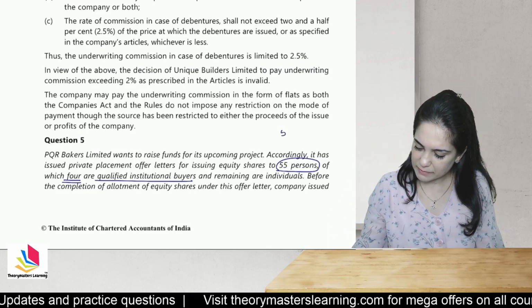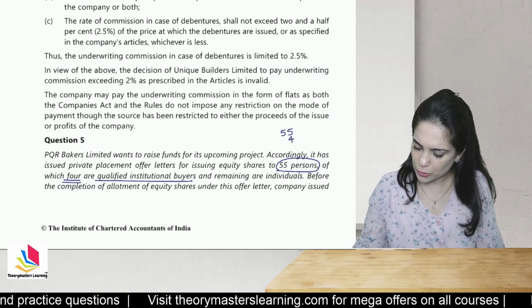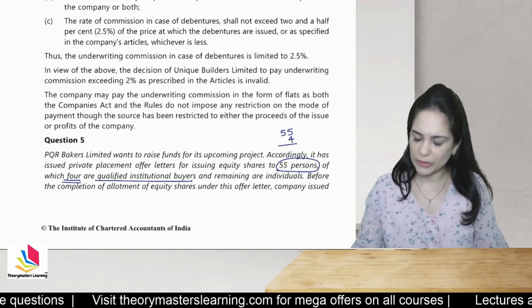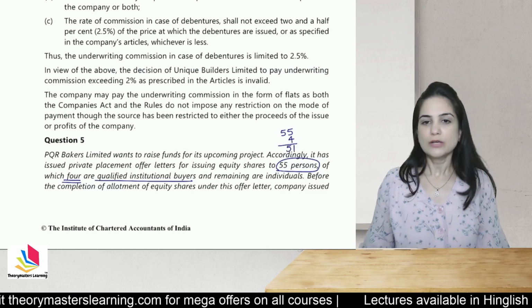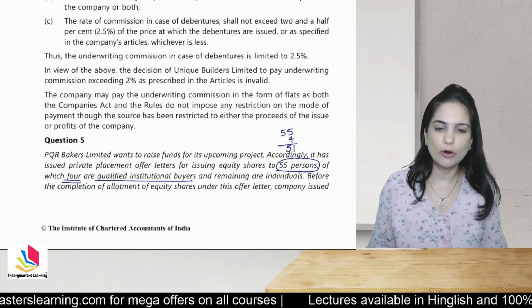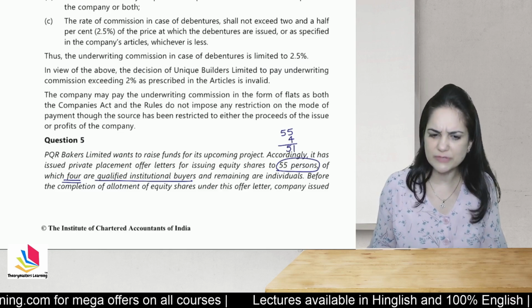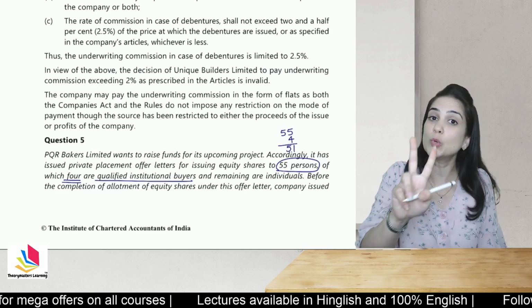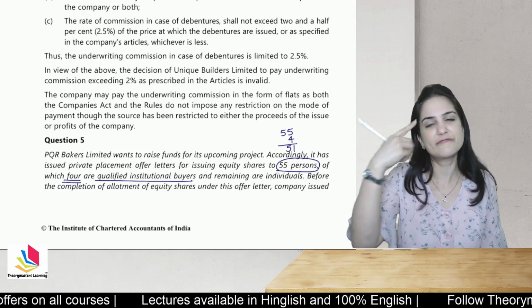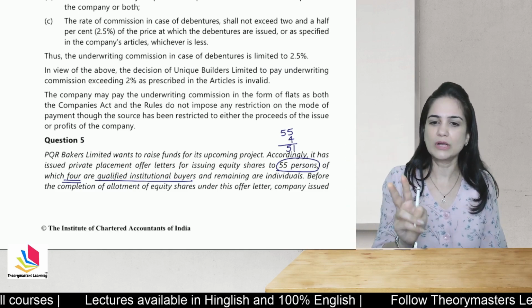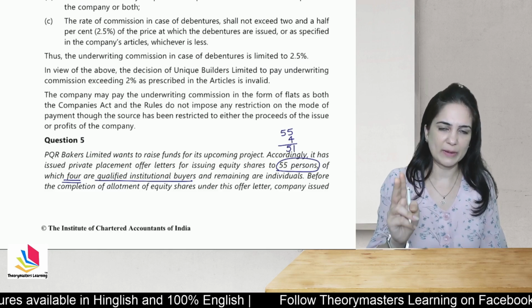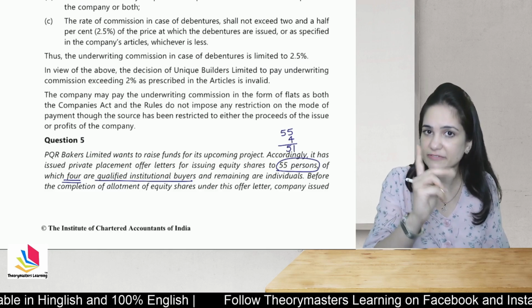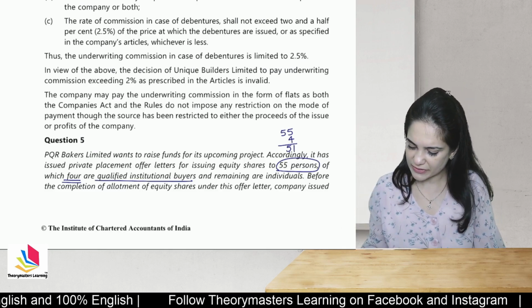Out of 55 persons, there are 4 QIBs. Anyway, they are not included while calculating the limit for private placement. So over here we have technically offered shares to 51 individuals, which is within the limit of 200 persons. Ignore 50 now. The rule specifies that we can offer securities through private placement to 200 persons in a financial year. So here it is 51, within the limit.